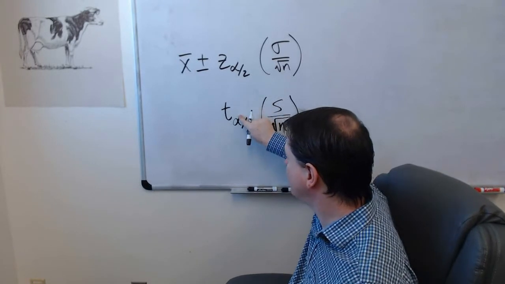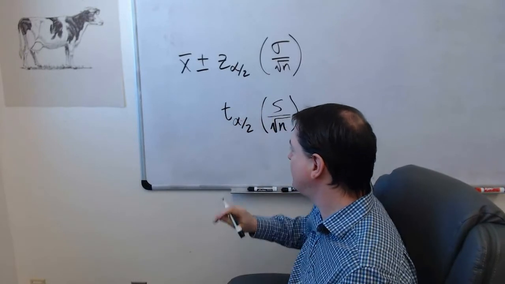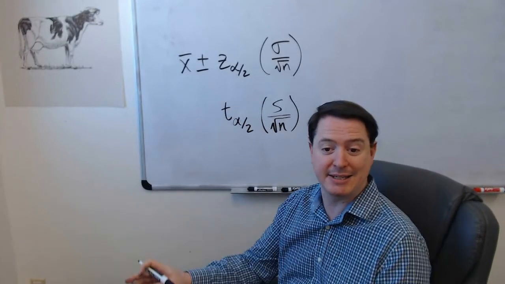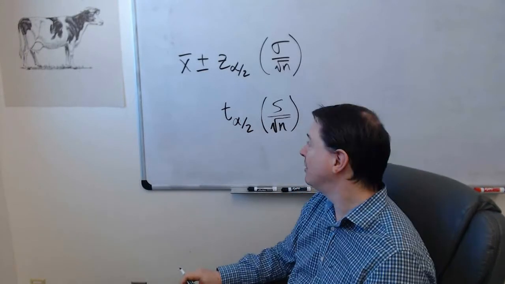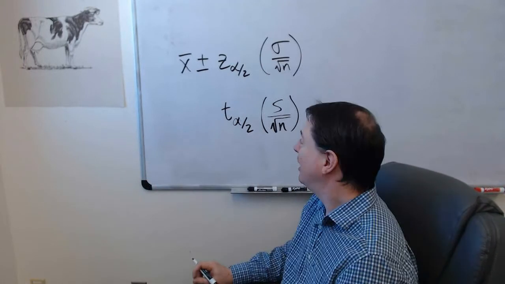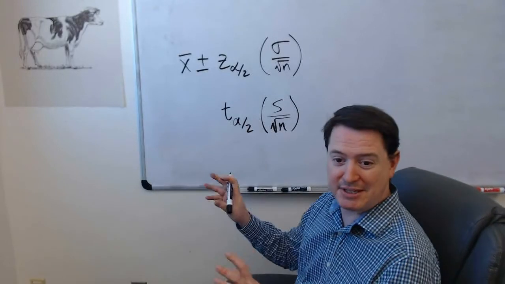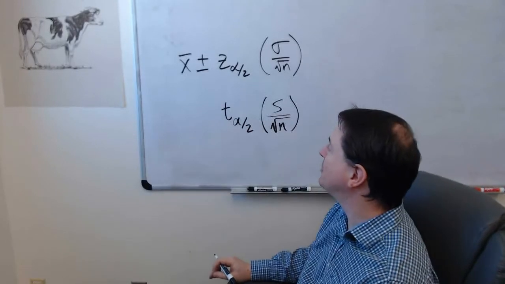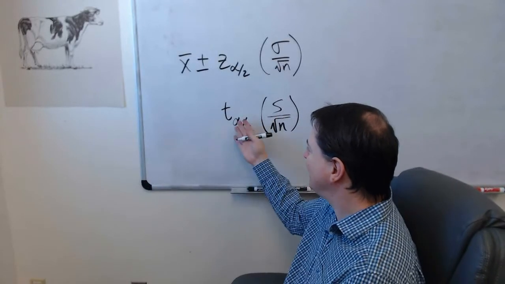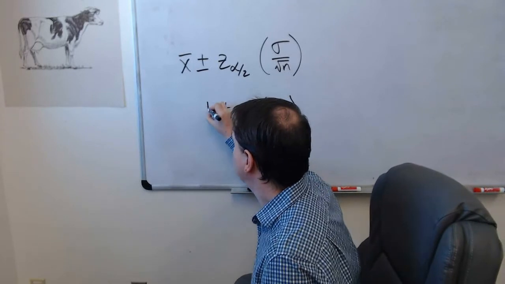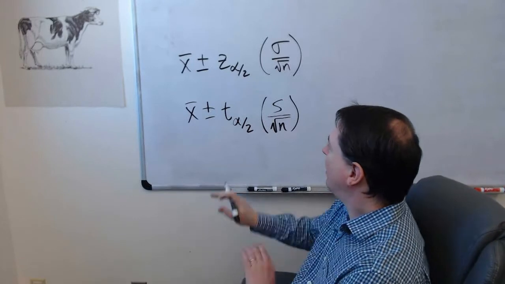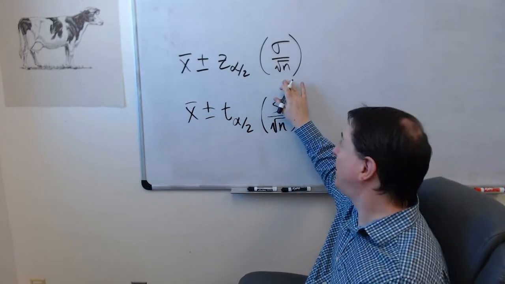So this guy, William Gossett, that actually derived all this stuff, worked for Guinness Brewery, who considered all this to be a trade secret. They didn't want it getting out to all the other competitors, so he published under the name Student to kind of keep everything secret about how they were actually using this within their own quality control and all that stuff. So that's why it's called a student's t distribution. And this is going to be what we use.